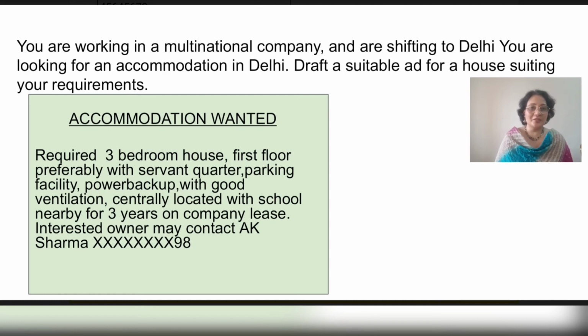Required 3-bedroom house, first floor, preferably with servant quarter, parking facility, power backup with good ventilation, centrally located with school nearby, for 3 years on company lease. Interested owner may contact A.K. Sharma and the contact number has been provided.